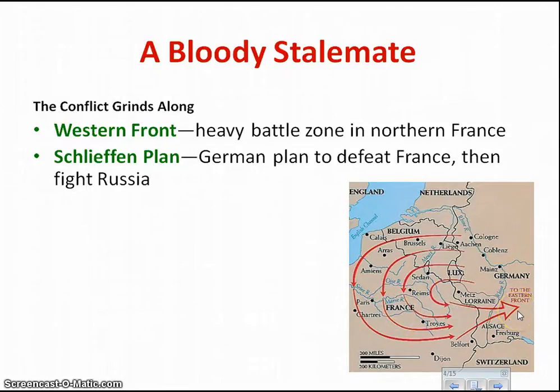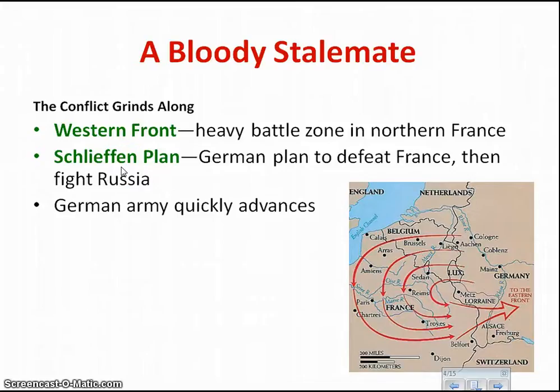Now the Eastern Front, if you look on your map in your textbook on page 846, the Eastern Front is outlined in red. That is the front in the east that is met by Russia and parts of the Balkans. So they basically planned to first attack France, then go and attack Russia.